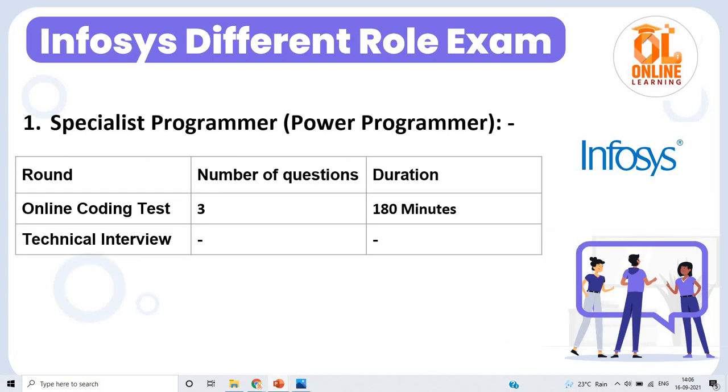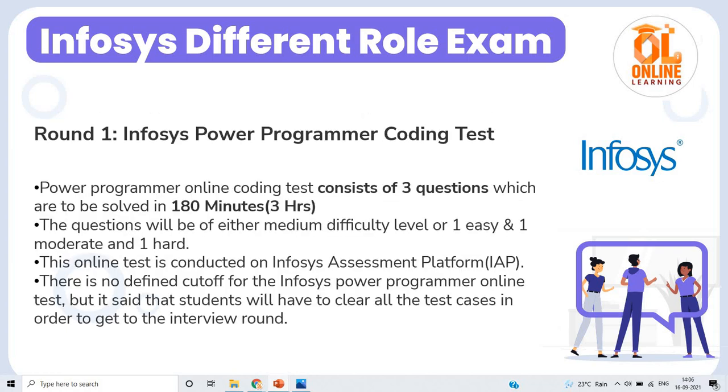So the specialist programmer, power programmer role has a 2-test pattern: first an online coding test and after that a technical interview. In the online coding test there are 3 questions and the duration is 180 minutes. One question is very easy, the second coding question is moderate and the third question is very hard. The cutoff criteria will totally depend on the Infosys team, and after that there is a technical interview plus HR interview.